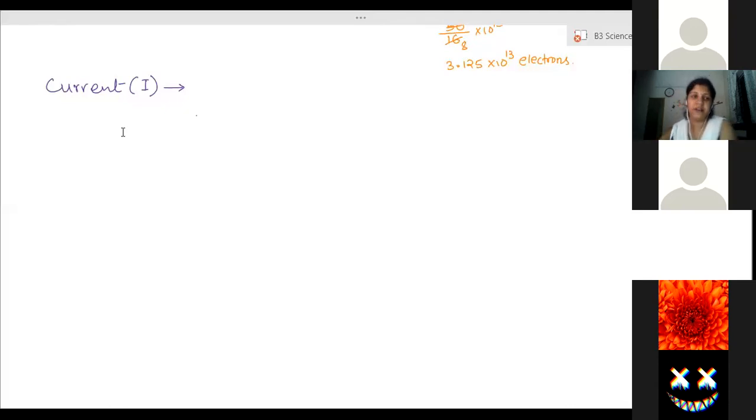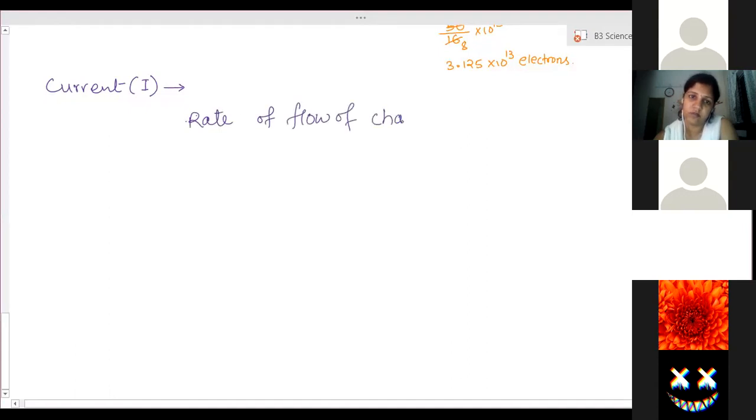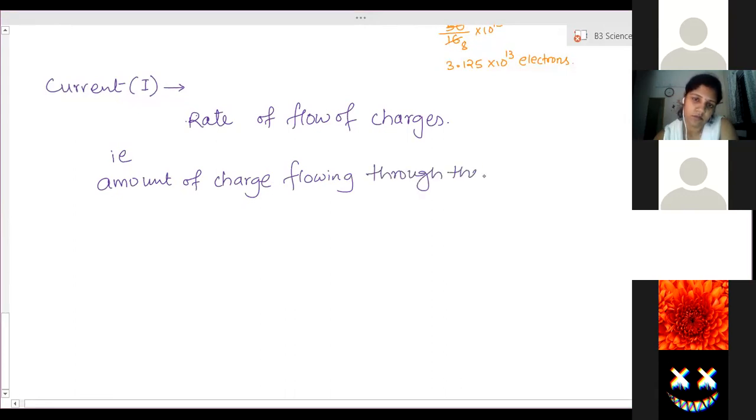So current is what? Current is actually the rate of flow of charges. That is, the amount of charge flowing through the conductor per second is called current.